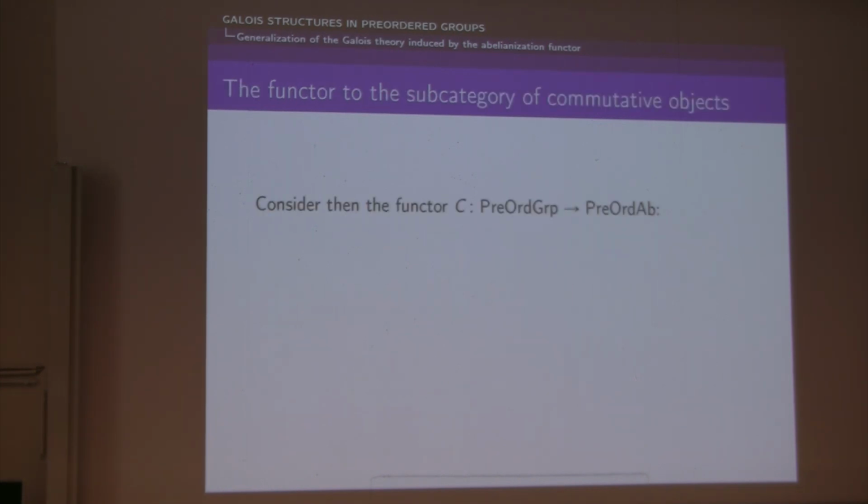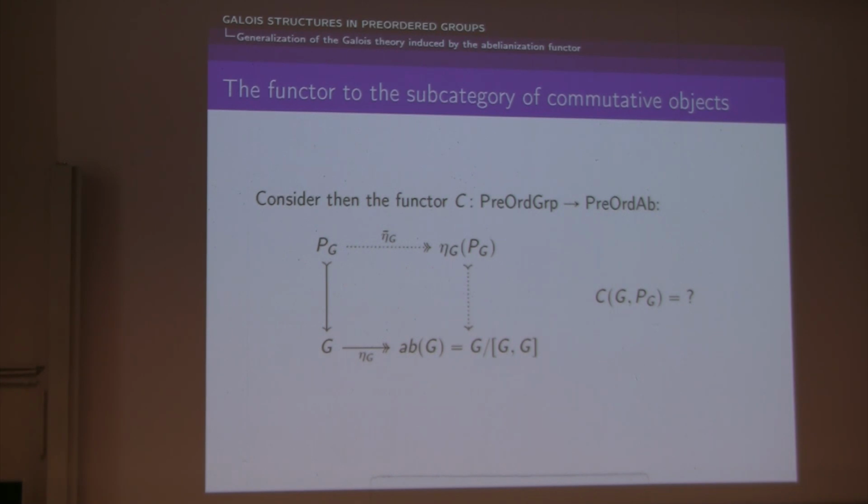And now let's define a functor to this subcategory. So again, we have (G, P_G), any preordered group, and we have to transform it into a preordered abelian group. So we need to transform G into an abelian group. So what can we do? We can use the abelianization functor so that we get an abelian group. And now we proceed as before. So we take the regular-mono factorization of the composite.